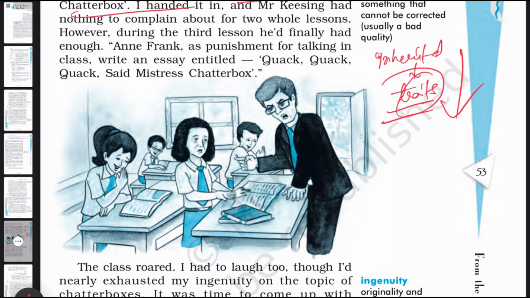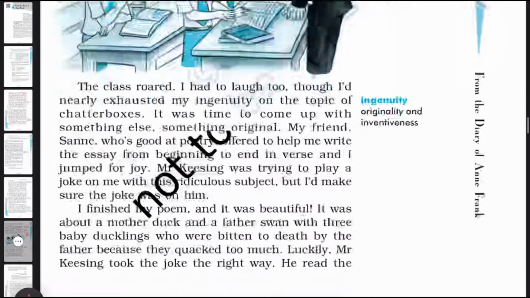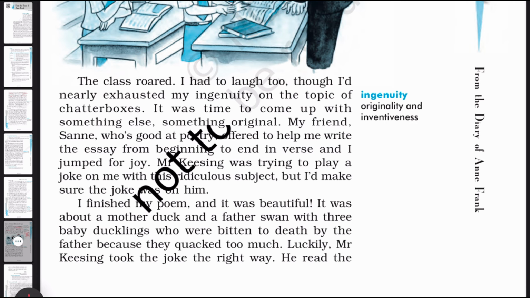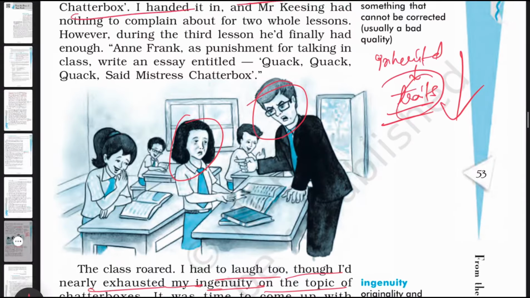And this is the picture of Mr. Keesing scolding Anne. The class roared and I had to laugh too. Though I had nearly exhausted my ingenuity on the topic of chatterboxes, it was time to come up with something else. So the teacher gave Anne homework after homework.